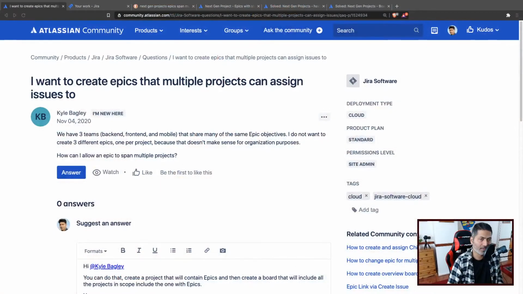Can you create an epic that will span across multiple projects? Well, the answer is definitely yes, you can do that, but it won't really work when you're using next gen projects. Now, let us see how it works.